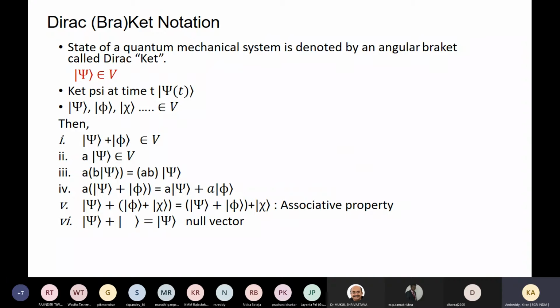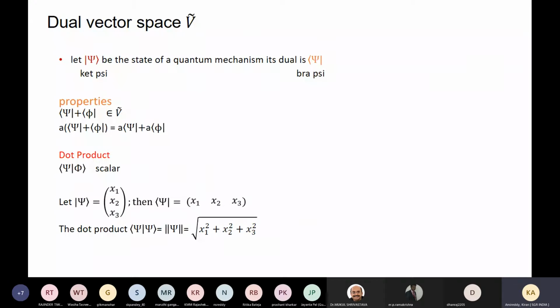You all know how it can be written, and its dual can be the bra. You also know very well that if it is a complex number, the dual is the complex conjugate transpose of the ket. So a ket can be written as a bra while taking the complex conjugate.